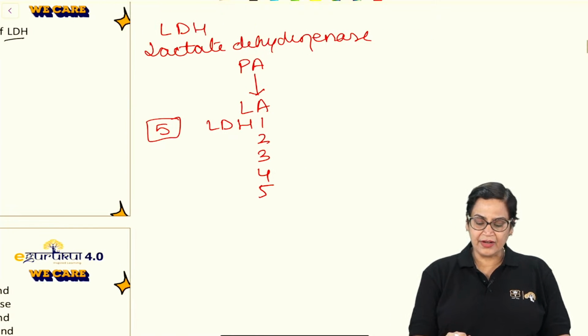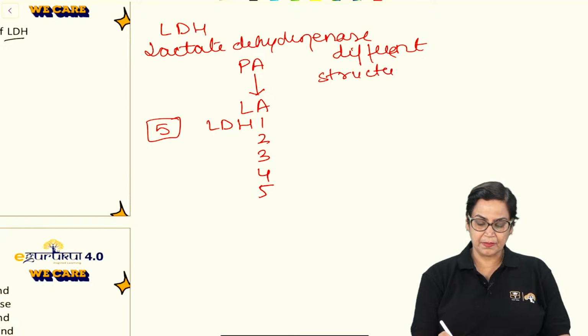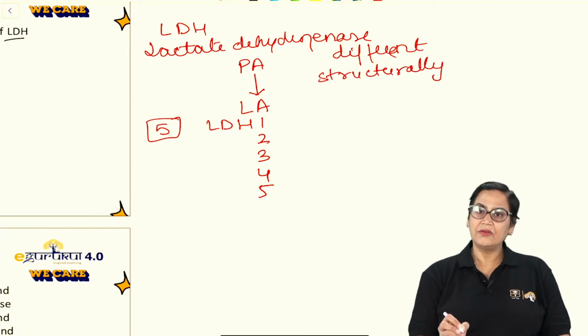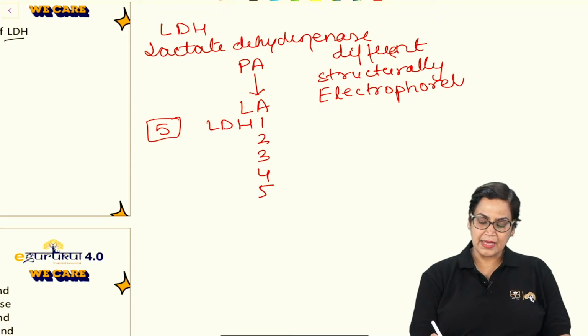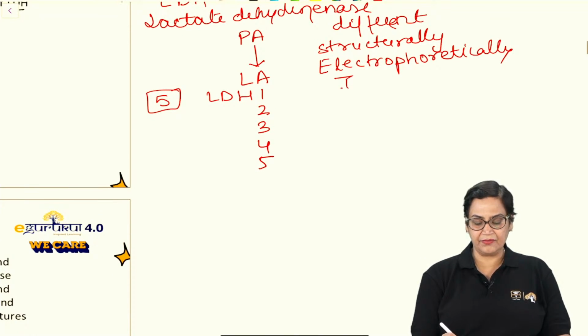They are different structurally. This is very, very important. Structure wise, they are different. Electrophoretically, they are different. And immunologically, they are different.